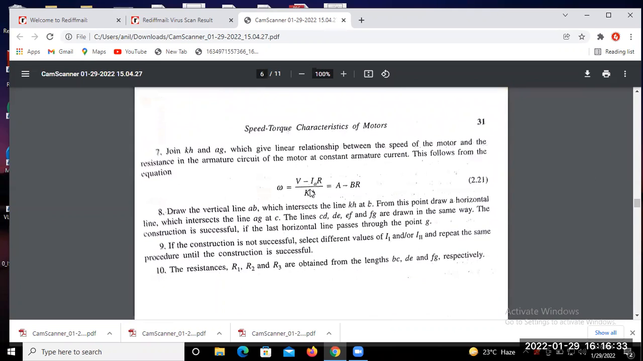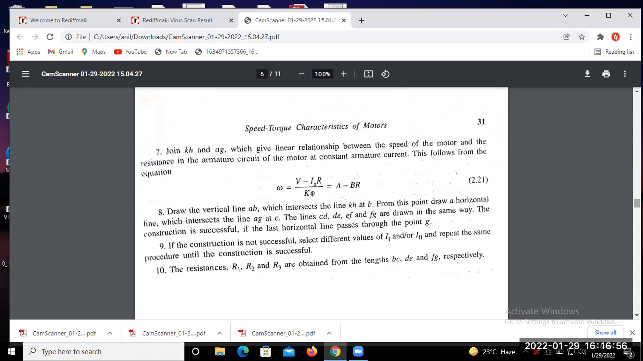So what is the relation of speed and armature torque? Okay. That means V minus IaR, again K phi. So draw this resistance. Various resistances can be represented as R1 and R2. Okay.